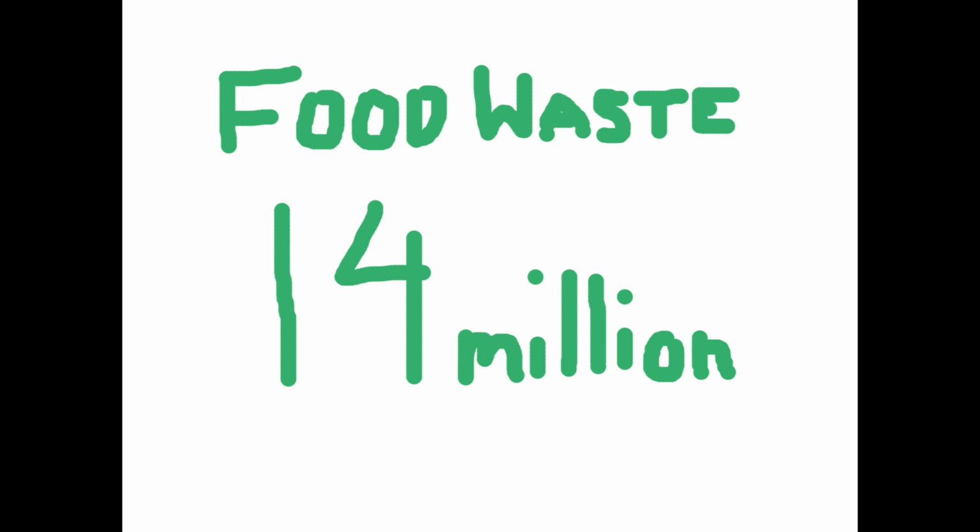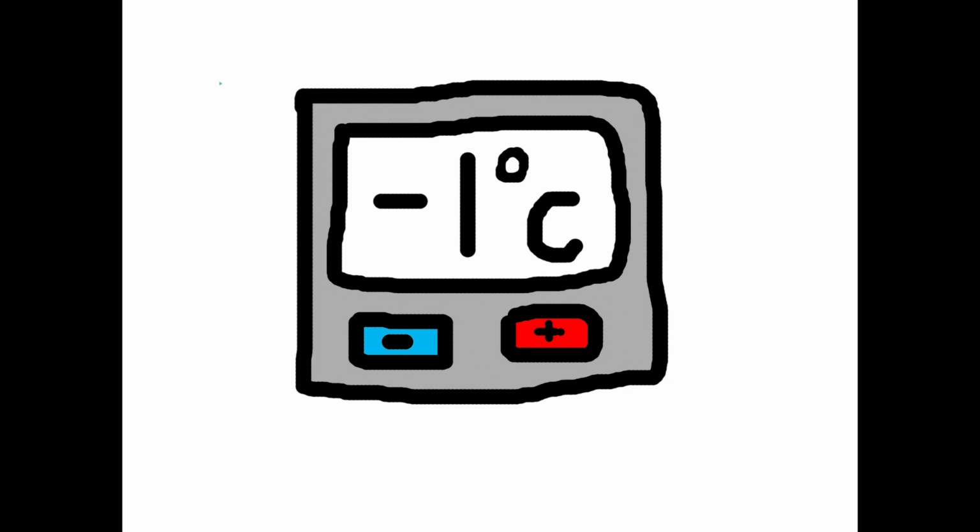For example, food wasted in the UK alone represents 14 million tons of CO2, equivalent to 7 million cars each year. Reducing this will result in a lower overall footprint. Another simple act that can be done is to turn down the central heating thermostat by just 1 degree Celsius. This cuts down the energy use by 10%. Energy use in homes makes up more than 1/4 of the CO2 emissions in the UK.